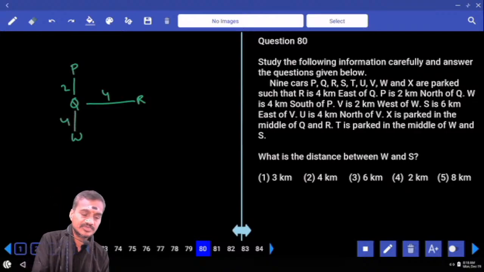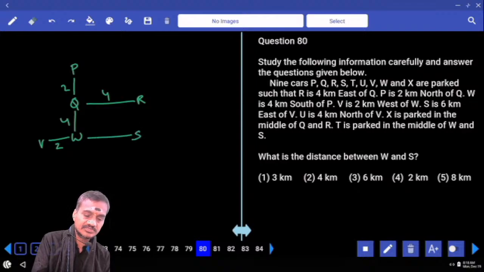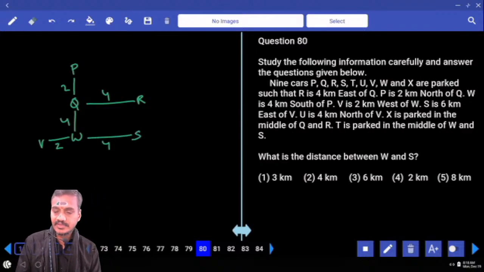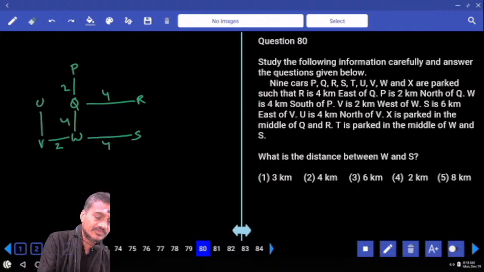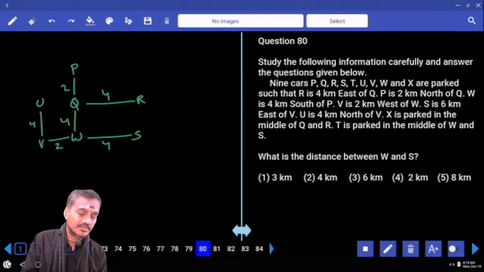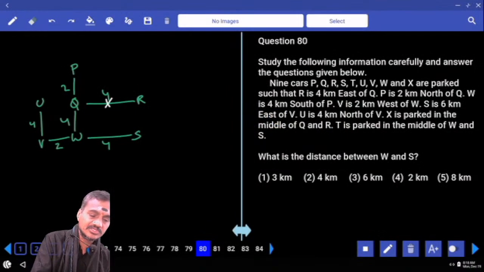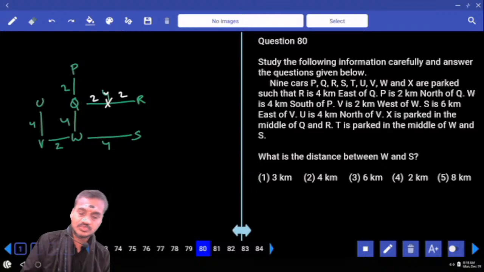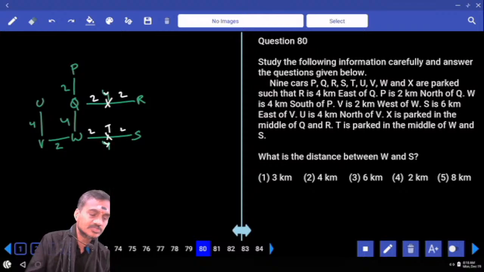V is 2 kilometers to the west of W. S is 6 kilometers to the east of V. Now this is S. And U is 4 kilometers to the north of V. The distance between these two is 4 kilometers. X is parked in the middle of Q and R. X is exactly in between Q and R. Middle of Q and R means X is here. Now the distance between these two is 2 and 2. And T is parked in the middle of W and S. Now T is exactly at this place, in the middle of W and S, 2 and 2.